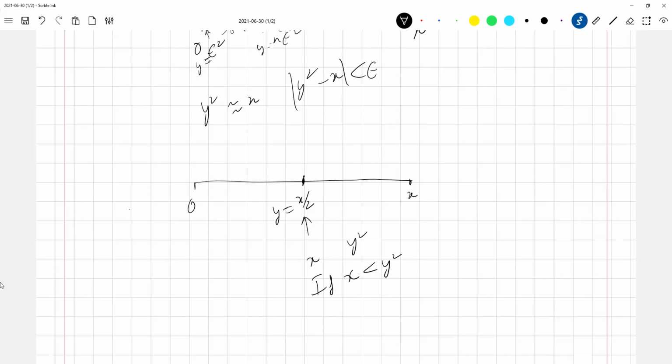So my solution is going to be between 0 and y if x is less than y squared. And if x is greater than y squared, what does that mean? The solution is going to be between y and x.